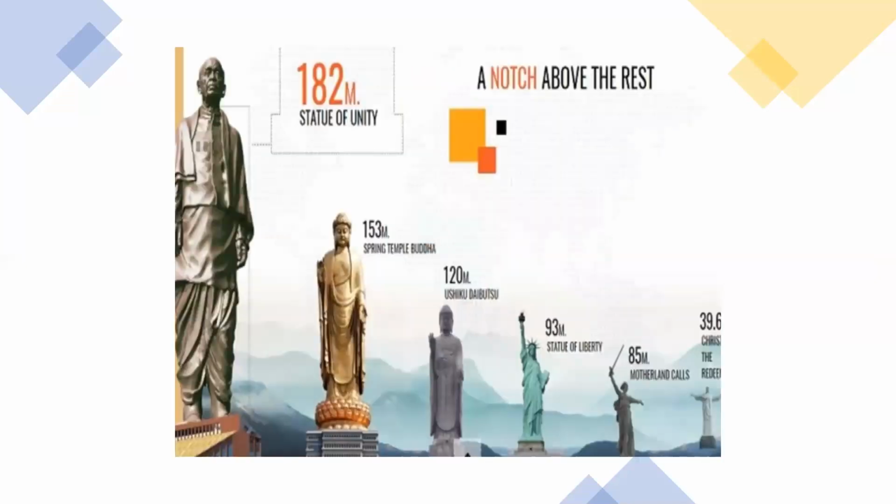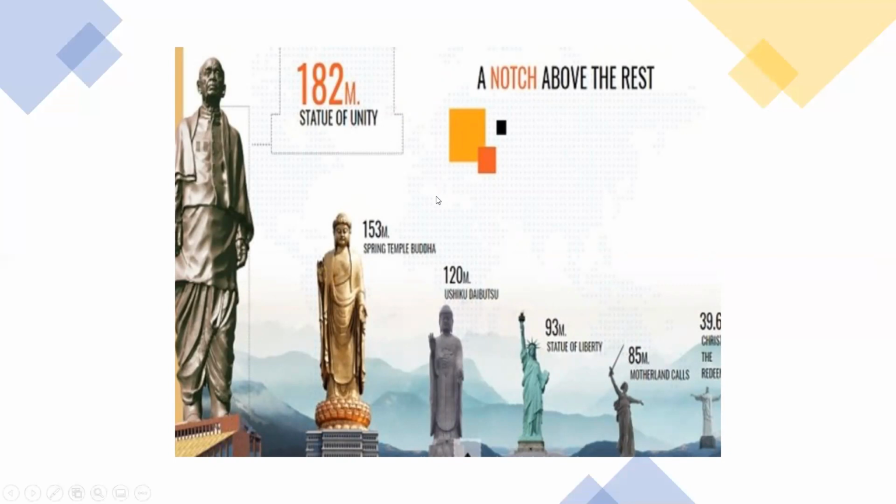So this is Sardar Vallabhbhai Patel's Statue of Unity, Statue of Unity. See here the height is the tallest in the world, 182 meters. It is near the Narmada Valley.